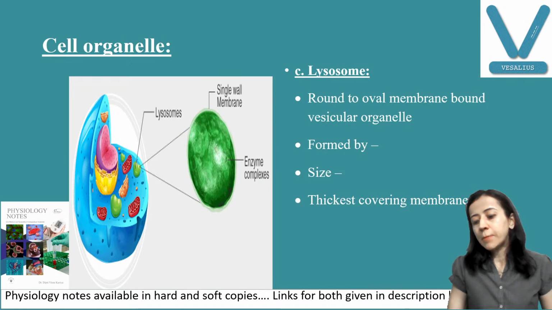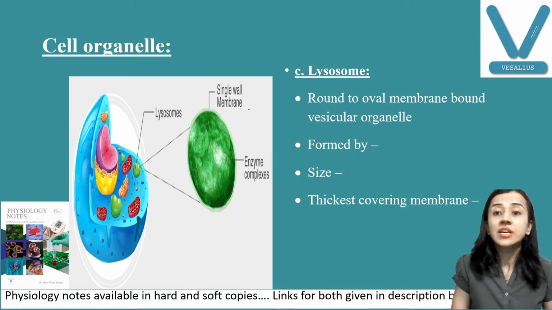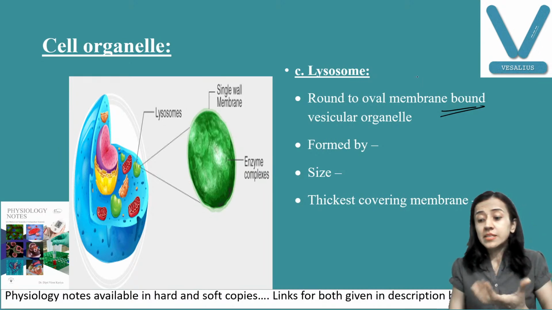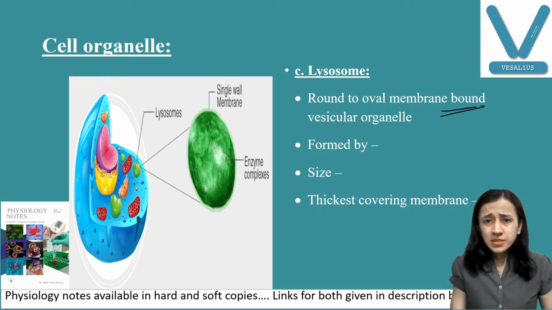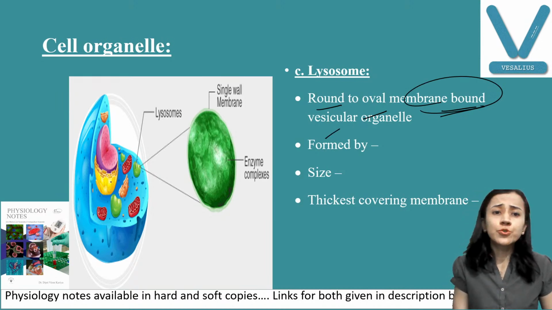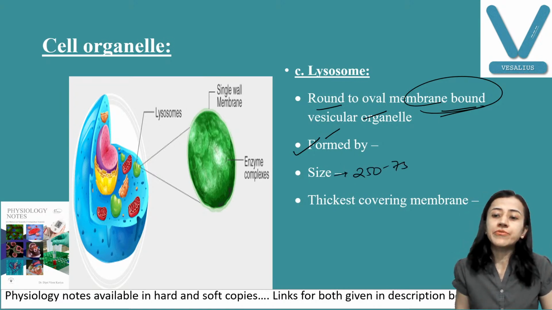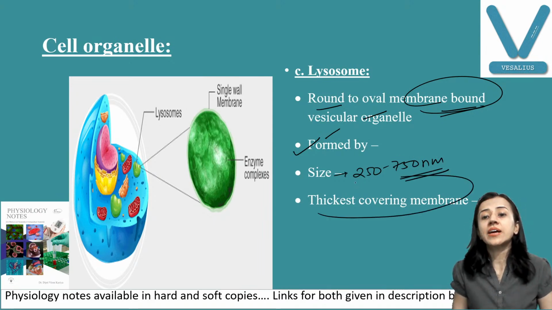Next, we come to an important organelle, that is lysosome. You can see here, these are round, oval, membrane bound. These are also vesicles, like secretory vesicles, but these vesicles are a specialized type. They have been given the name lysosome. Round to oval, membrane bound vesicle. They are produced from Golgi apparatus. Their size is different in different cells, but the usual size you can remember is 250 to 750 nanometer. Very important thing, lysosome has a thick covering membrane. Why?